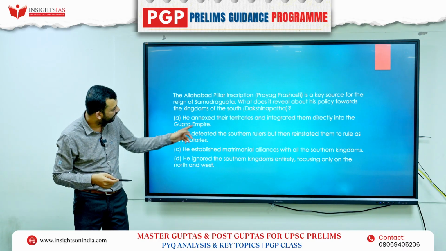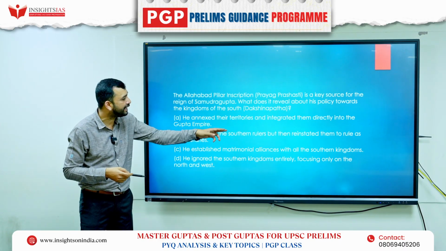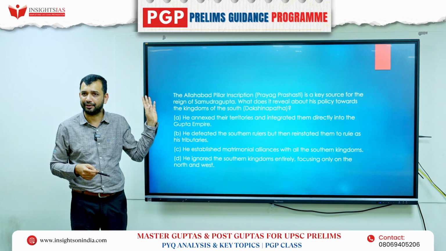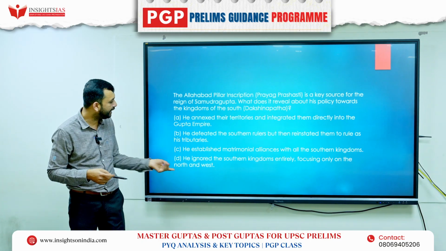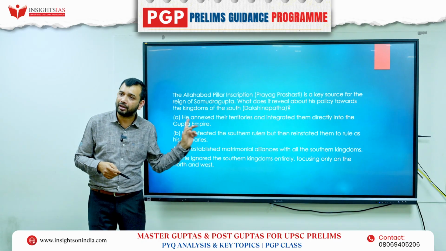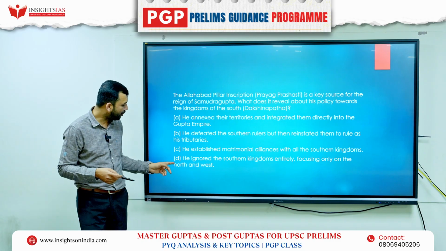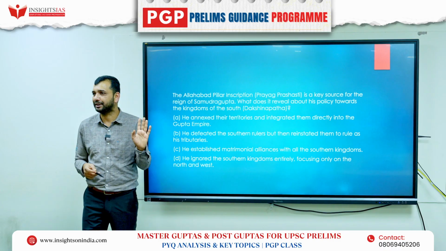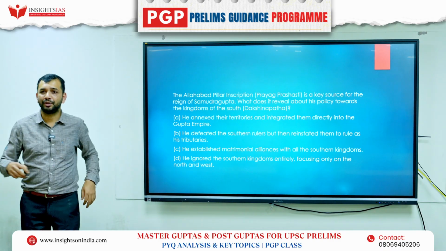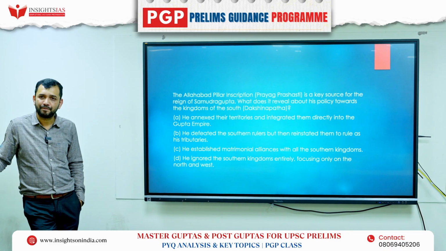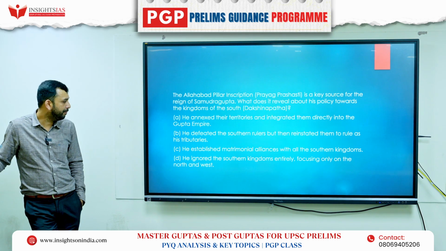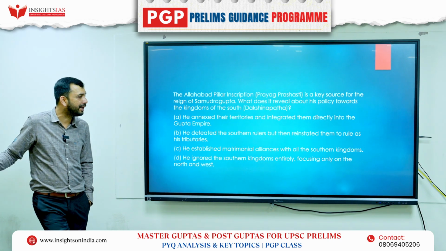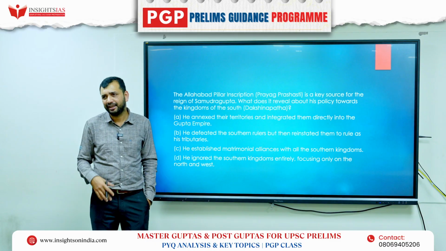Second, he defeated the southern rulers but reinstated them to rule as his tributaries. Right. Third, he established matrimonial alliances with all the southern kingdoms. Fourth, he ignored southern kingdoms entirely, focusing only on the north and west. Which will be correct? B. He defeated southern rulers but reinstated them to rule as his tributaries.